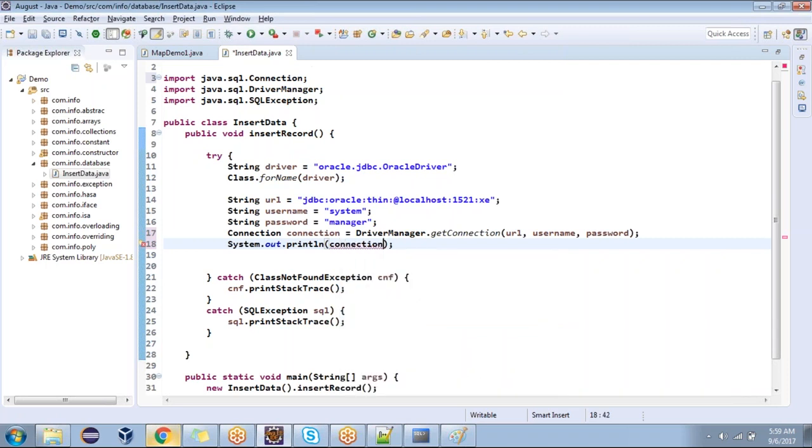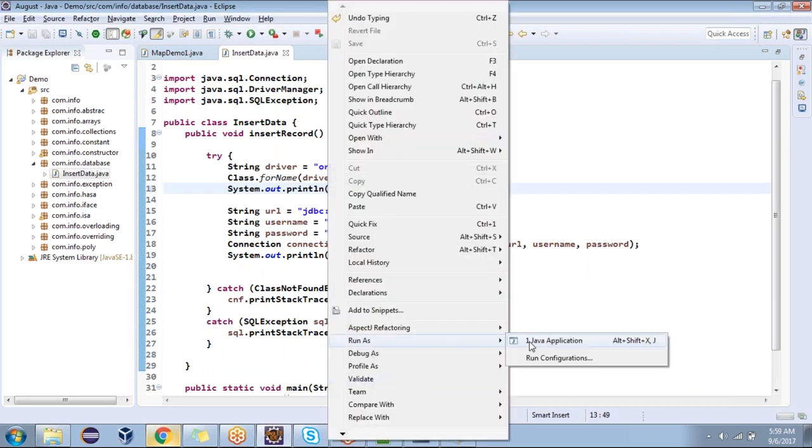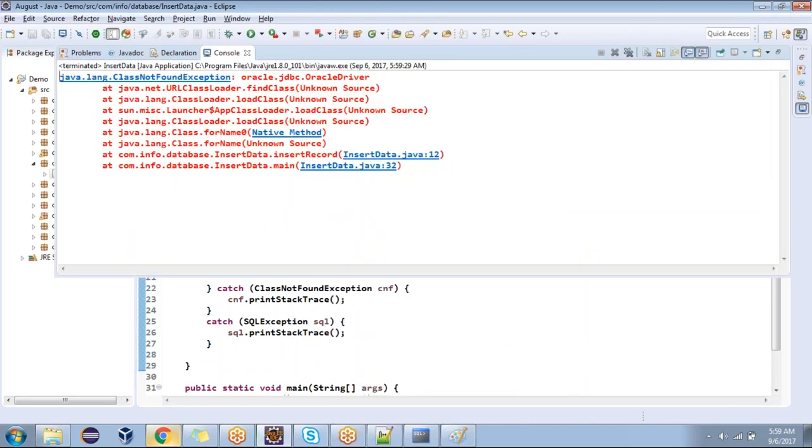Whether we have got the connection object or not. Shall we try now? I want to show you whether the driver is loaded or not. Right click, run as Java application. Read the message.